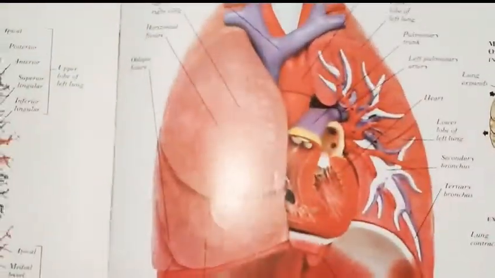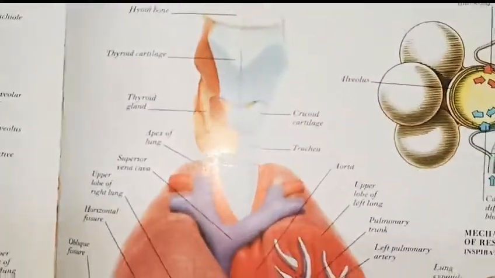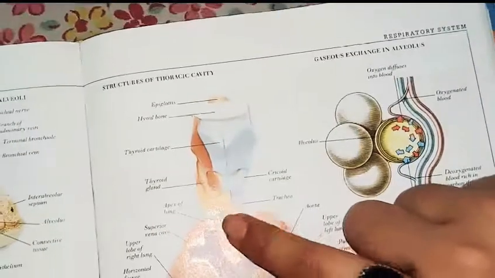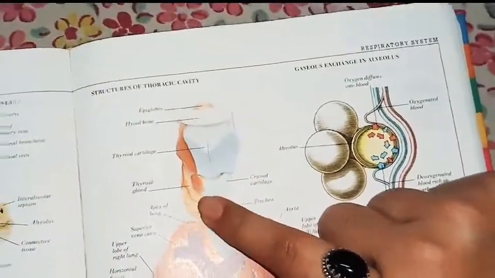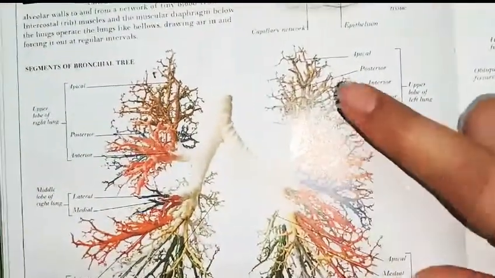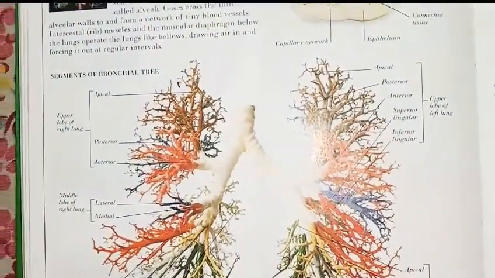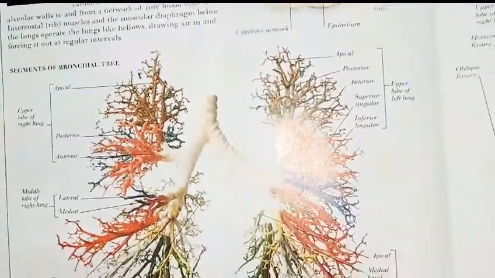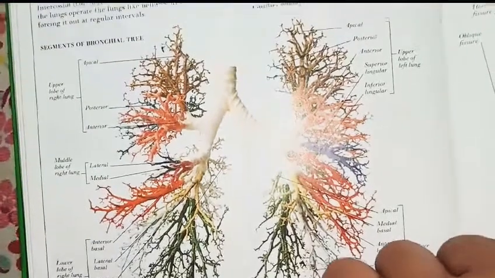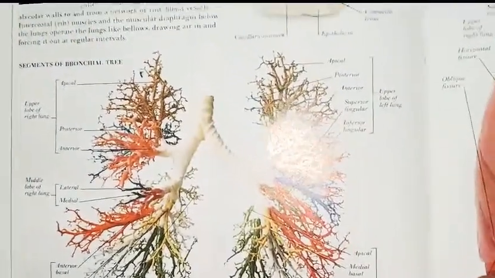The lower respiratory system consists mainly of the trachea. This is the portion you have seen, the trachea portion. In the lower respiratory system, after the trachea come the bronchus and the bronchi, which are well defined in this structure. Now just see, these are different lines, and this is the upper lung, this is the lower lung, and you can see branching structures here, and these are the alveoli. Bronchi, bronchioles and alveoli are some of the structures.